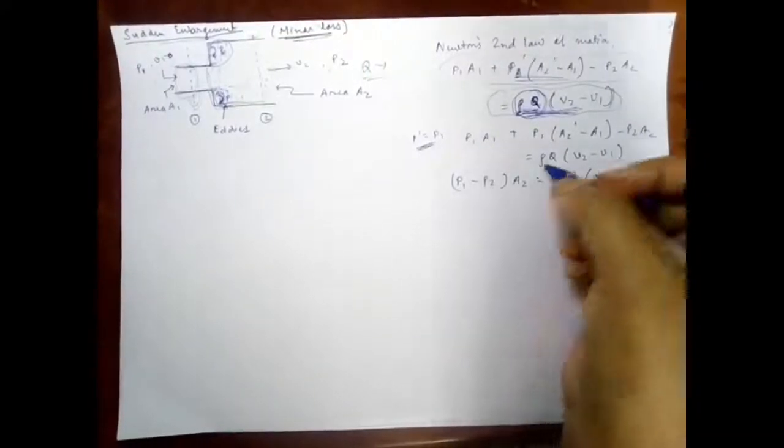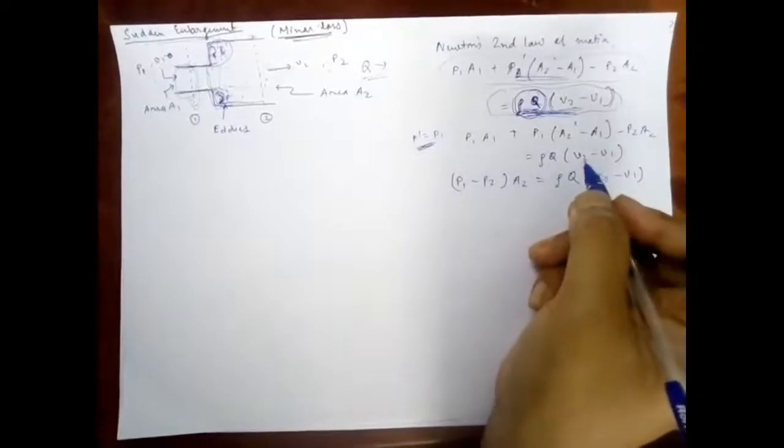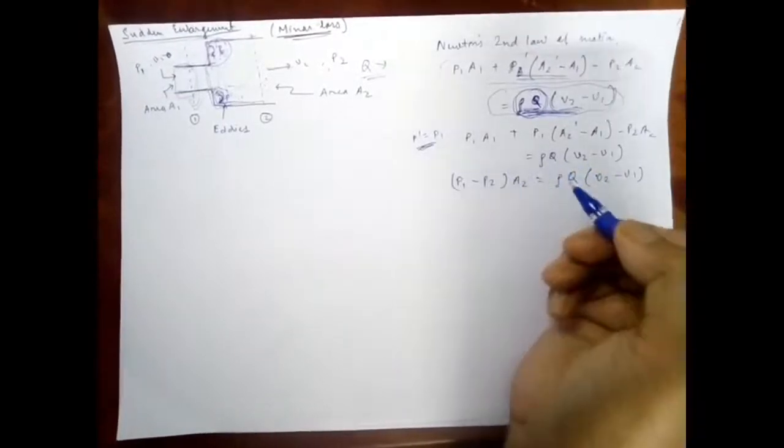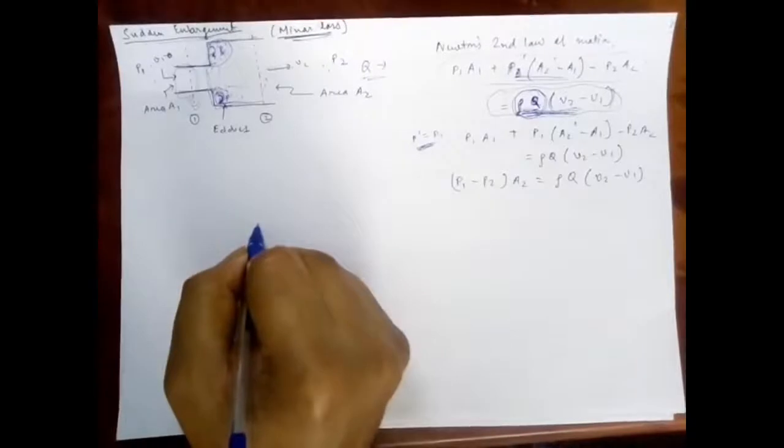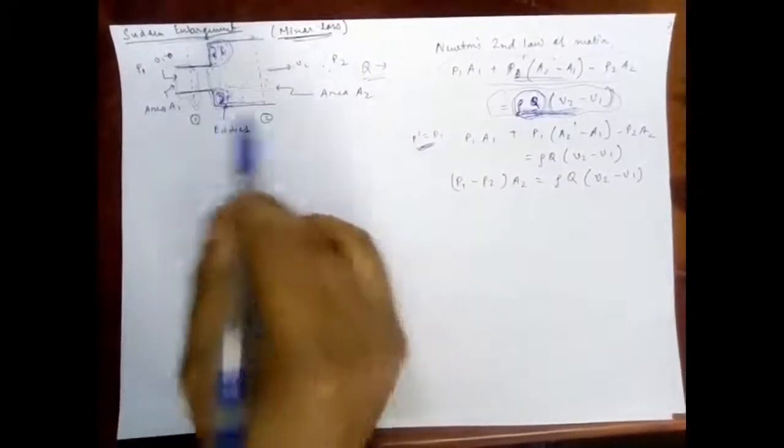So thus we are getting that (P1 minus P2) times A2 is equal to rho Q (V2 minus V1). So let's apply Bernoulli's principle in both sections 1 and 2.